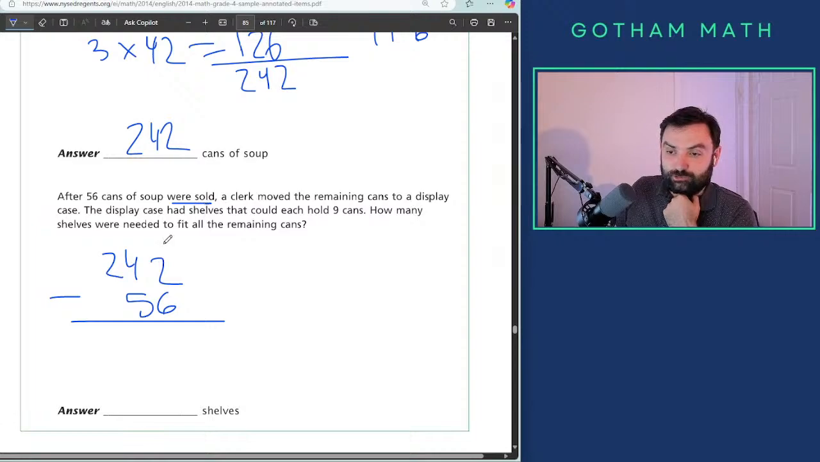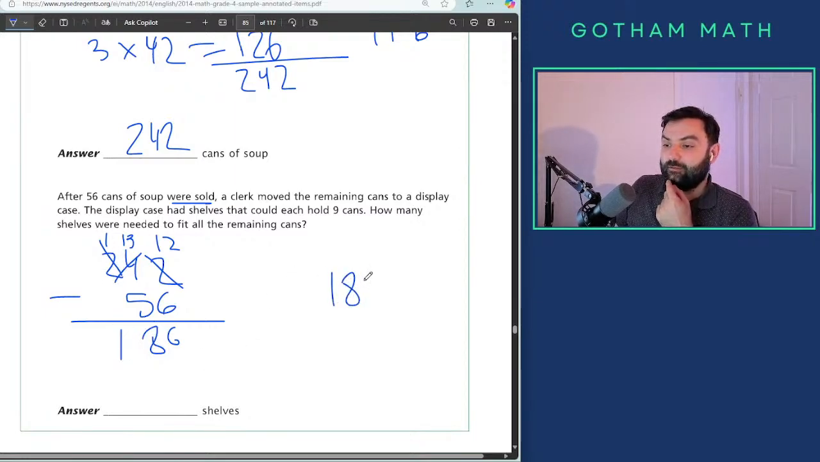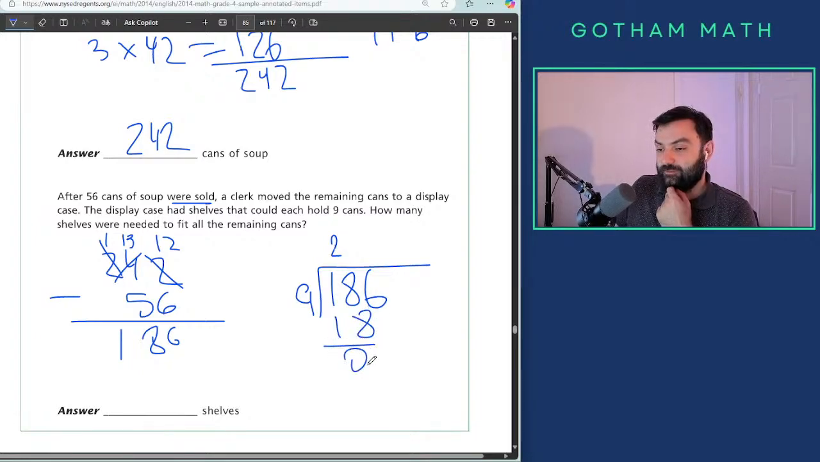First subtract, and then use long division. 6, borrow, 13, 8, 1. 186. 186 divided by 9. 2, 18, 0, 6, remainder, right? Well, no, 9 goes into 6 zero times, so the remainder is 6. So we need 21 shelves then.